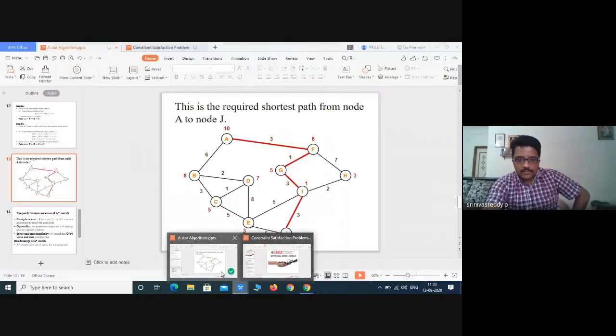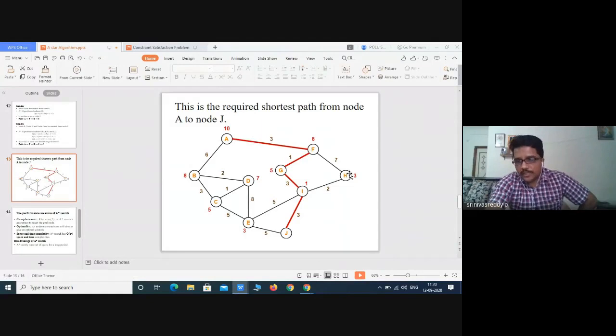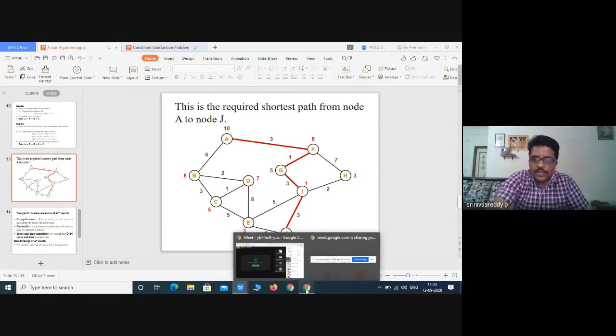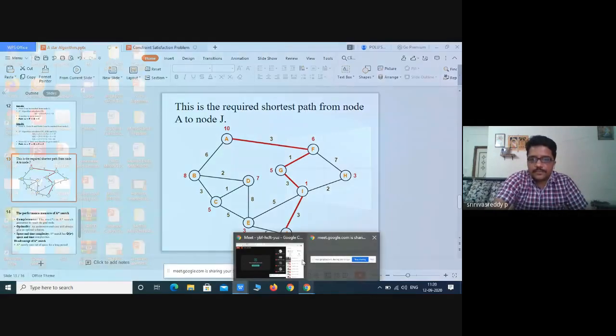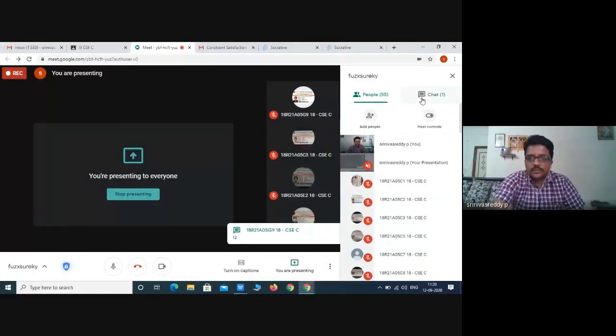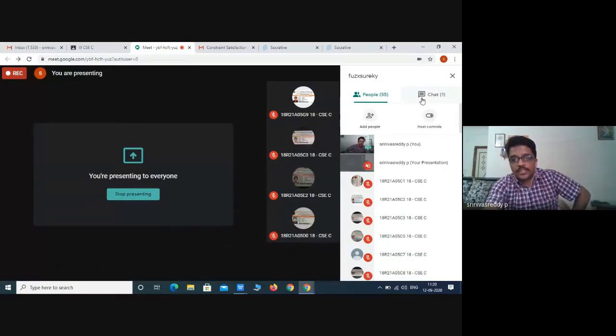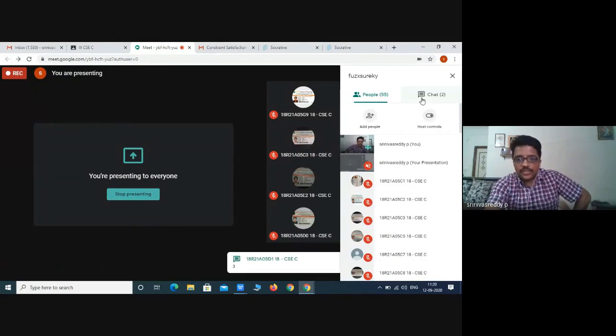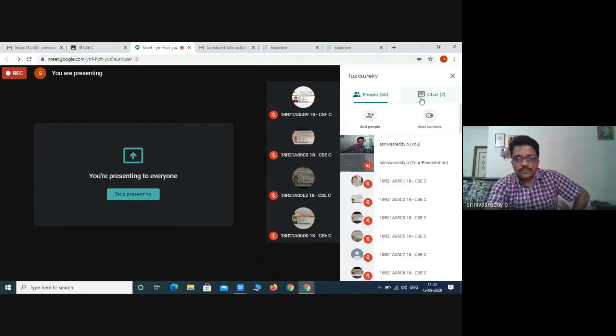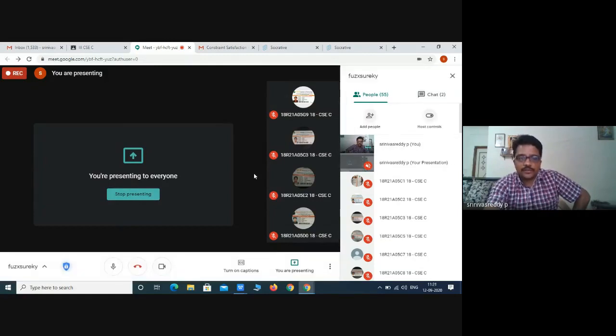Shall I keep the graph? A to F to H to I. What is G of n? I want answers within a minute. Yeah, one answer I got. Let the remaining people answer. What is G of n only I'm asking, not total cost. I didn't say H of n, only G of n. What is the formula? F of n equals G of n plus H of n. What is G of n?